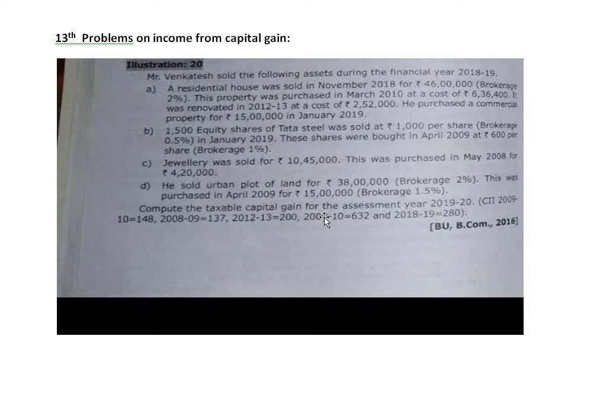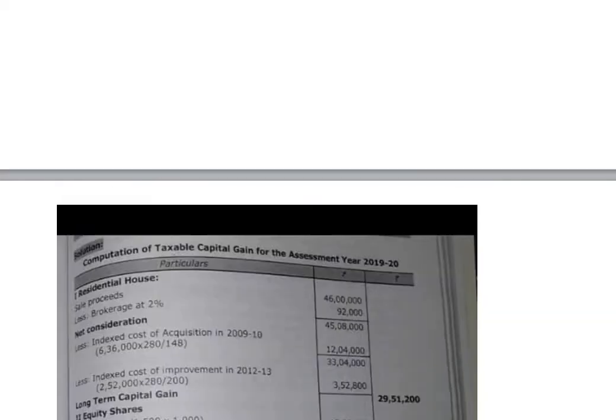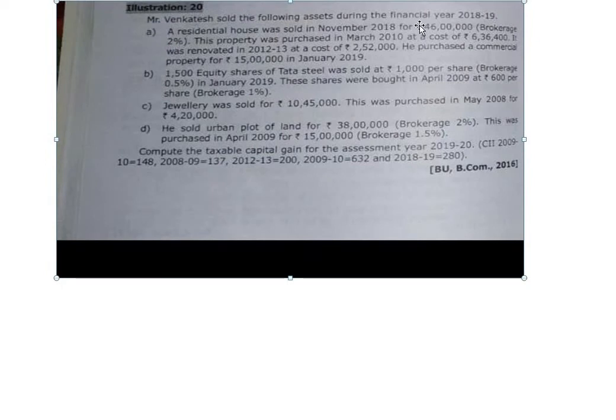Compute the taxable capital gain for the assessment year 2019-20. Cost inflation index numbers for 2009-10 and 2018-19 are given. See, go through the answer. First, the residential house. Here, the residential house was sold in 2018 and purchased in 2010. The difference between purchase and sale is more than 3 years, so you have to treat it as a long-term capital asset.